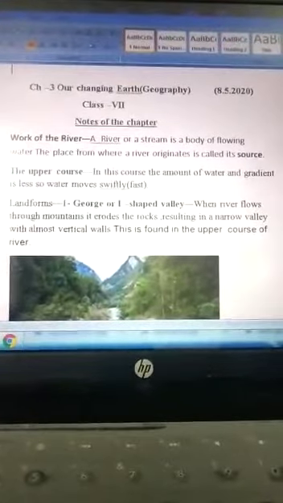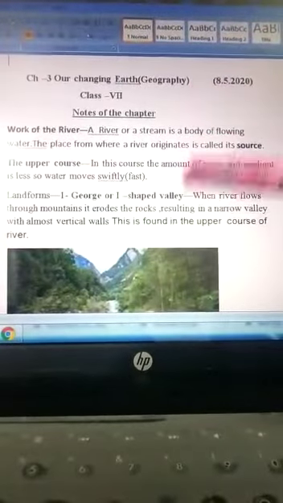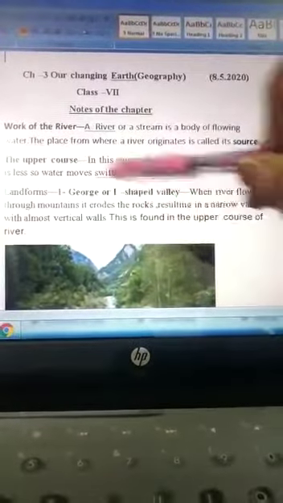Now my dear students, we are going to discuss how rivers change the face of the earth, meaning the different landforms made by the river. The work of the river is divided into three courses, meaning three stages. Here we are going to discuss the upper course.